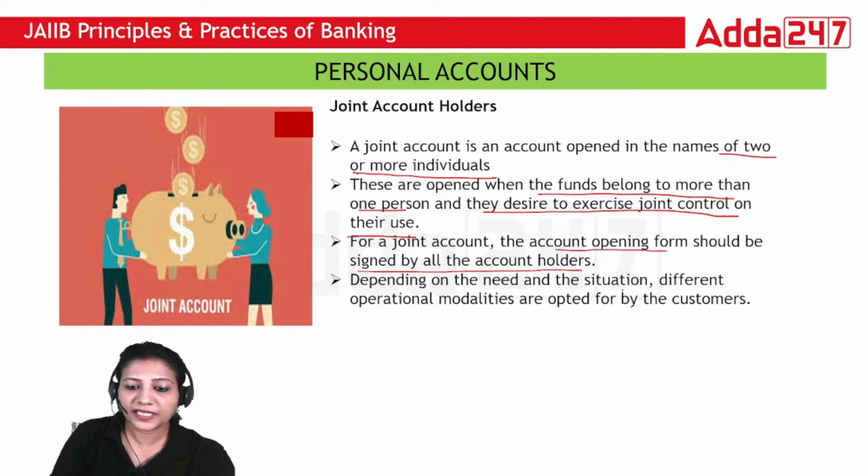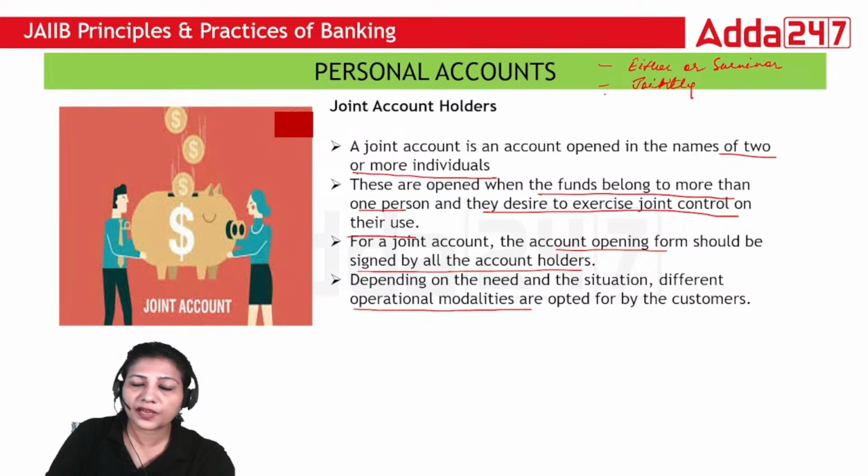Depending on need and situation, different operational modalities are opted for by the customer. So what kind of modalities do we have? We have either or survivor, or it could be jointly. In jointly, all the holders will sign.